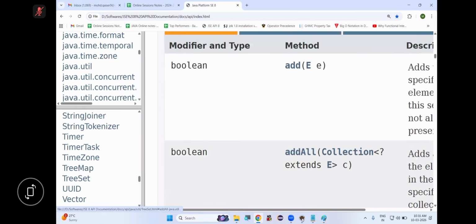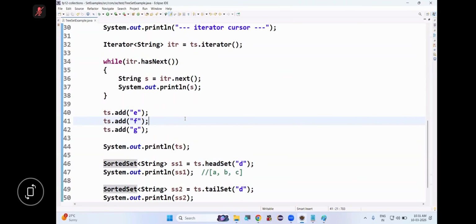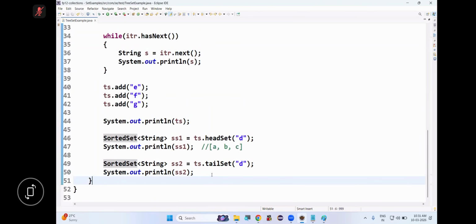Ceiling. Check it out. These methods. Okay, so this is what? Which one? Tree set. What is this? Tree set.